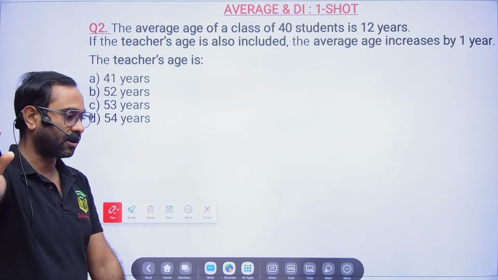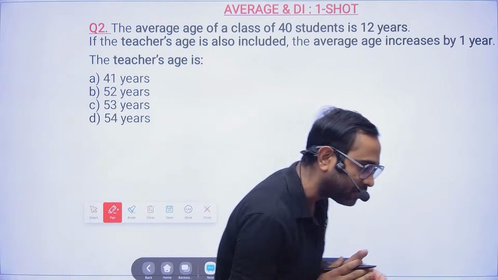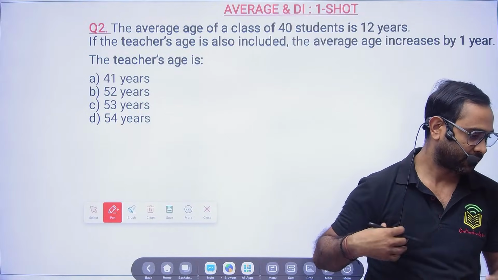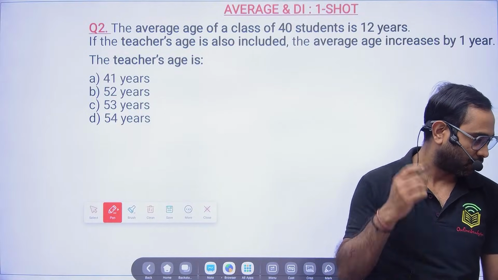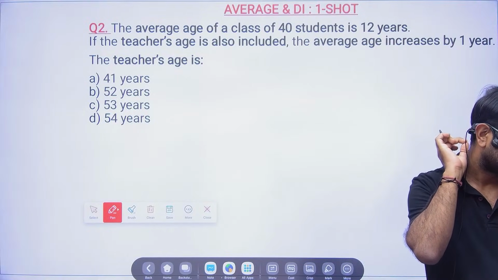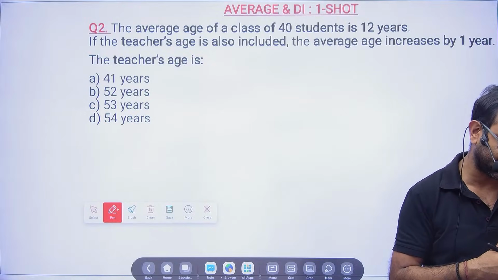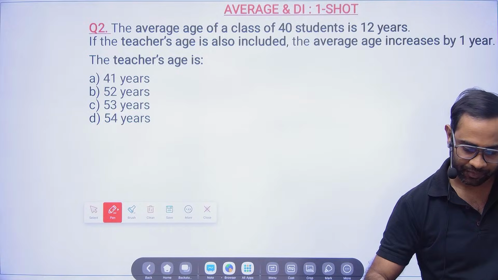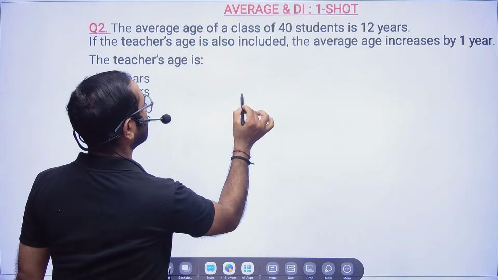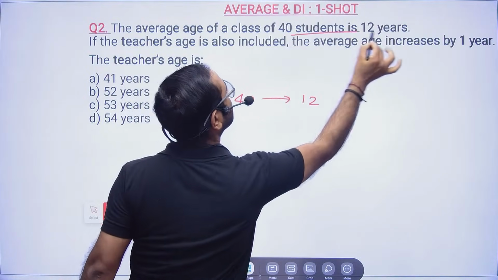30 seconds is over. Please tell me the answer now. 52, very good. So Buna, Dinesh, Nayan, very good. 52. Okay. 53. So Soumya Deep 53, correct. Sahil 53. Okay. See, now let us see the average. 40 students are there, and the age is 12